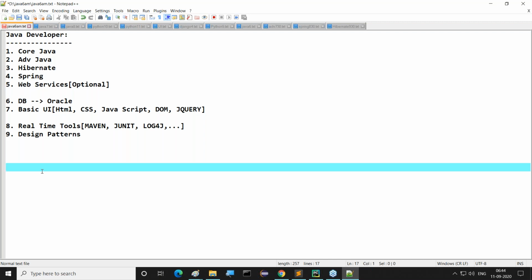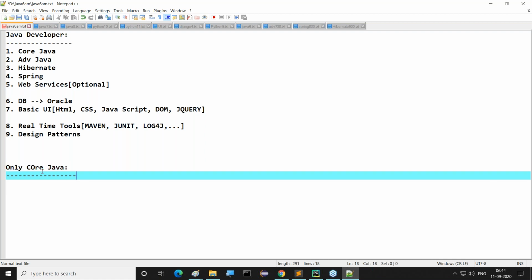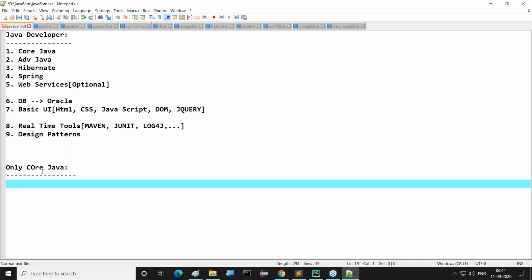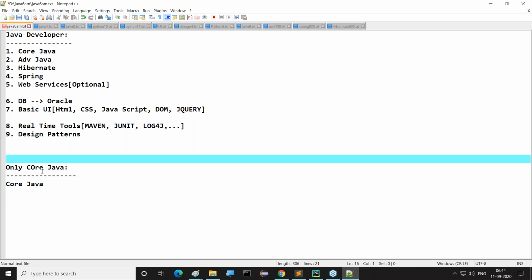But apart from this, today we are starting Java classes. There are three types of batches, and today I'm taking this demo class. What are the three types of batches? Here I'm starting with only core Java. If you want to cover it, today is a demo class for it. Only core Java. Then, guys, observe carefully. This is one batch at Durgasoft.